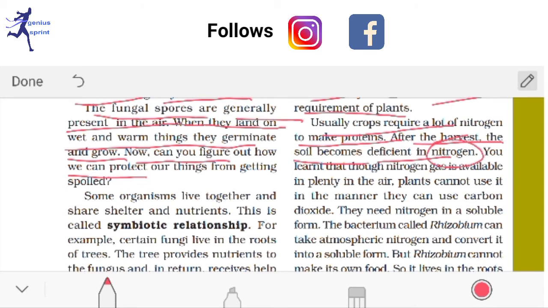Okay, so this thing is very important, because after harvesting, this soil does not have a sufficient amount of nitrogen, which is very helpful to grow the plant's body. So you learned that nitrogen gas is available in the air, but plants cannot use it in this manner. Plants cannot take this nitrogen from the air directly, so they have to depend on the soil for it.